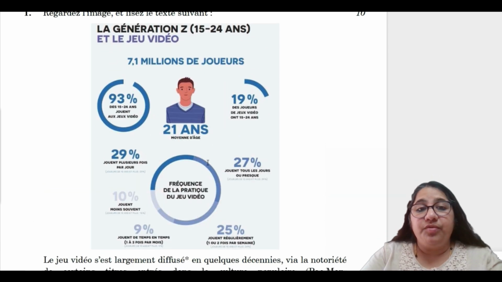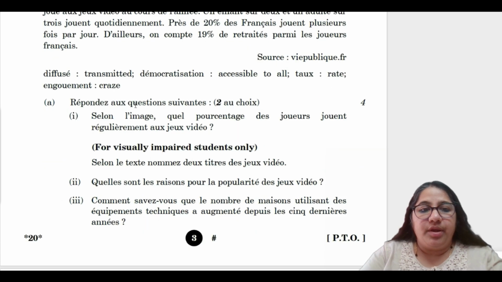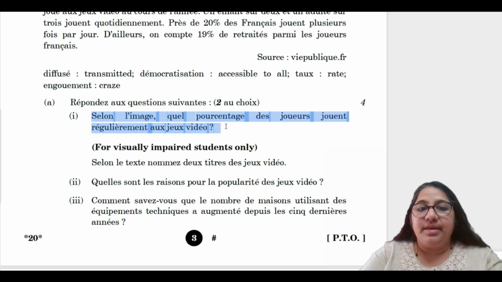Before we read the text, step 1 is to read the question. Répondez aux questions suivantes. Answer the following questions. The "au choix" means any two you have to answer out of the three questions 1, 2 and 3. First question, selon l'image, quel pourcentage des joueurs jouent régulièrement aux jeux vidéo? According to the image, what percentage of players play video games regularly? What is jeux vidéo? Video games.